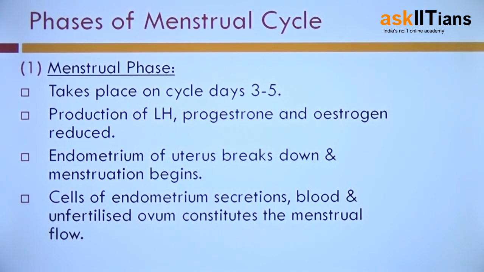So menstruation begins when the endometrium of uterus breaks down, and thus the menstrual flow will consist of what? The cells of endometrium, secretions, blood, and unfertilized ovum. Because the ovum is unfertilized, that is why it is coming out of the body during the menstrual flow. If the ovum is fertilized, then what will happen? Pregnancy will occur.